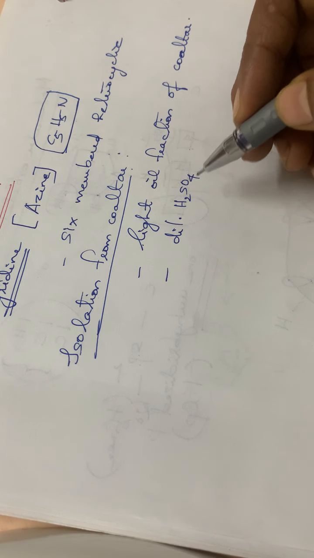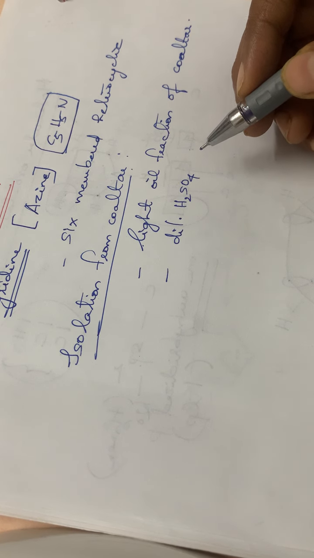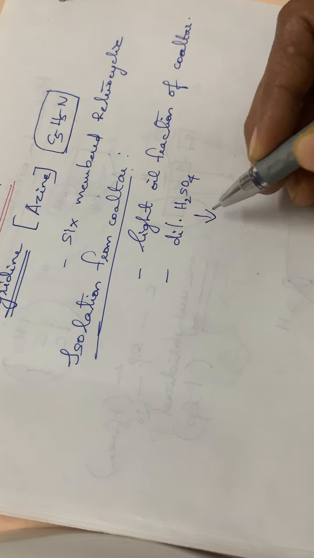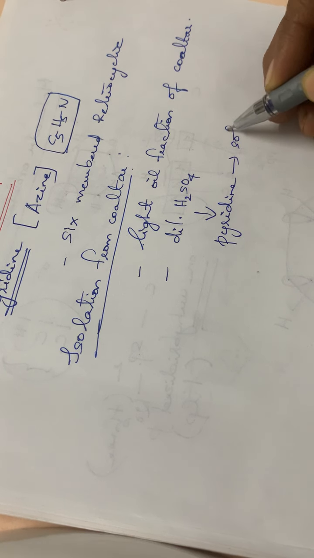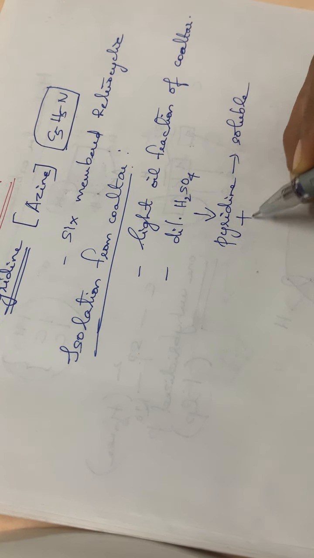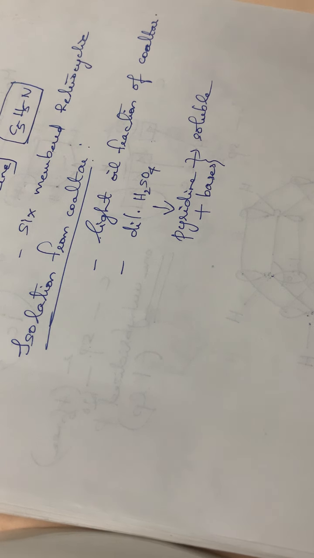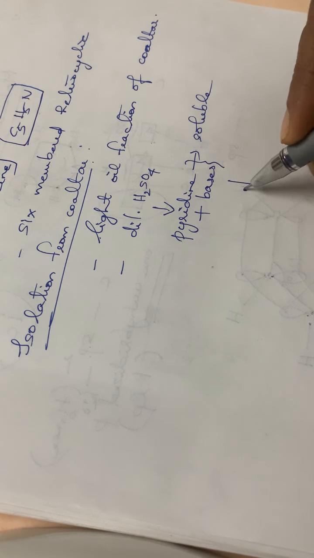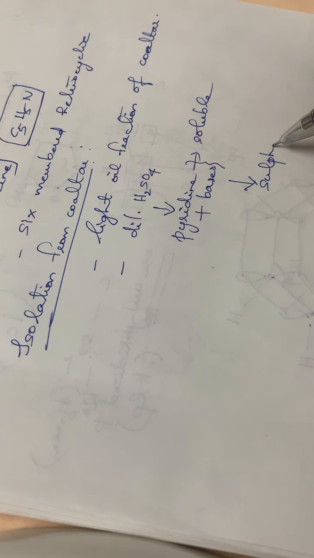So pyridine and the other basic substances present become soluble in dilute sulfuric acid, and they are converted to their corresponding sulfates.